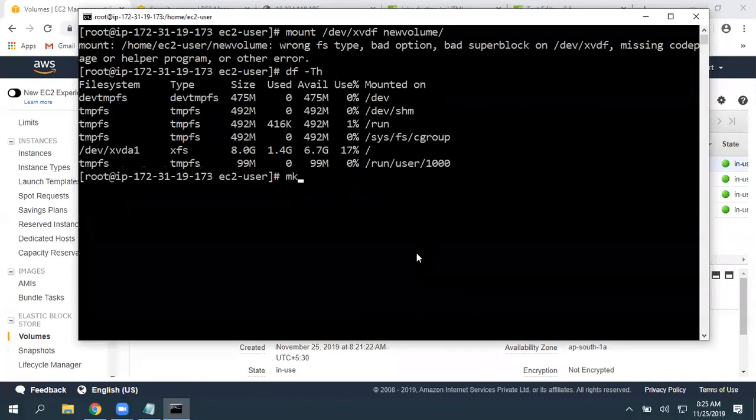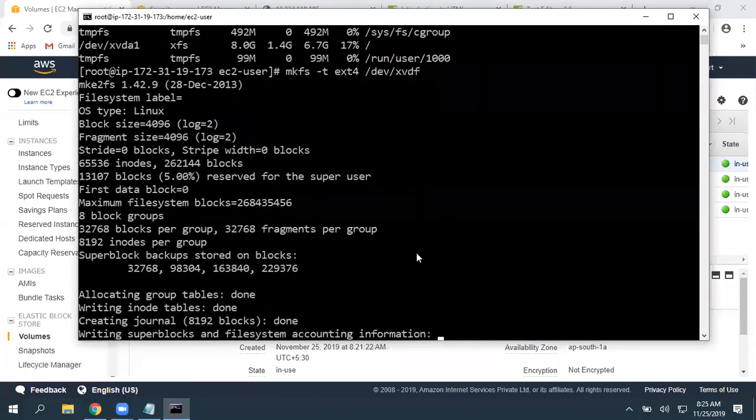Then the command is mkfs, make file system, -t. You need to mention what type of file system here. Let's assume you want to go with XFS or ext4, you can give any. Then where is your volume? My volume is /dev/xvdf. Again, don't give xvda, your OS is going to crash. So give /dev/xvdf, click on enter.